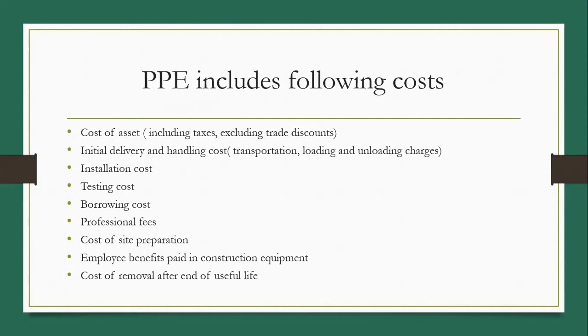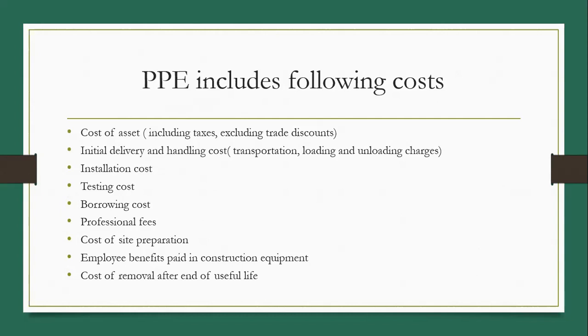Next is borrowing cost. Borrowing cost we have already covered in a separate accounting standard. So borrowing cost is cost incurred on interest, which is payable on loan specifically taken for fixed asset.